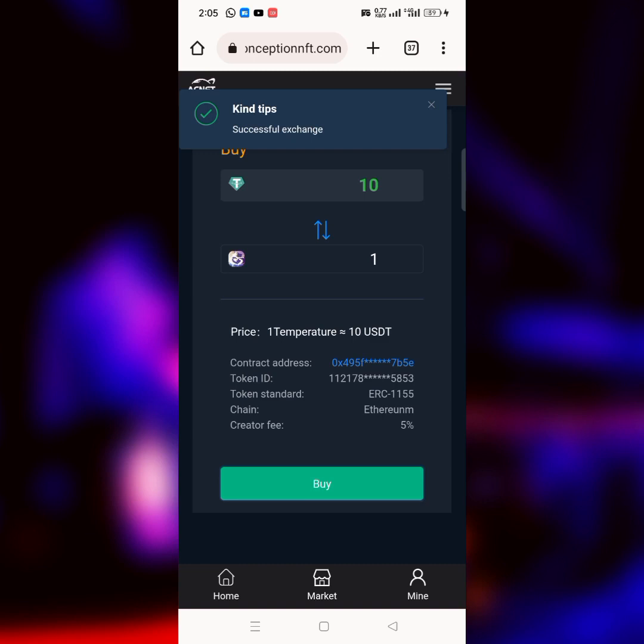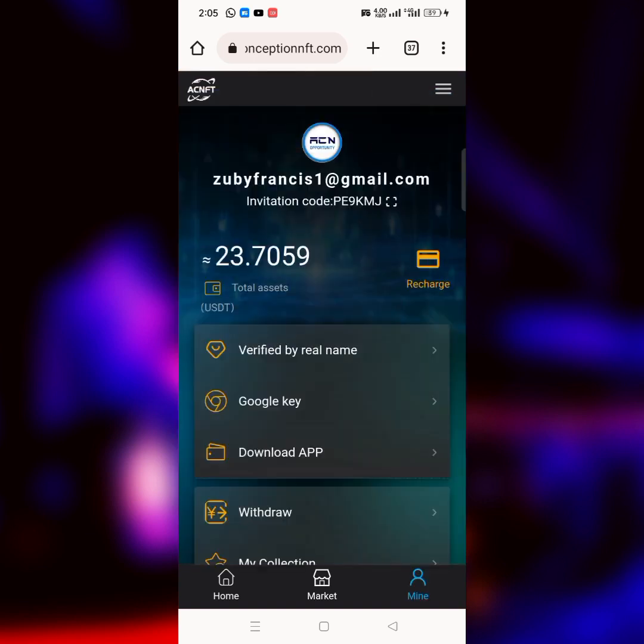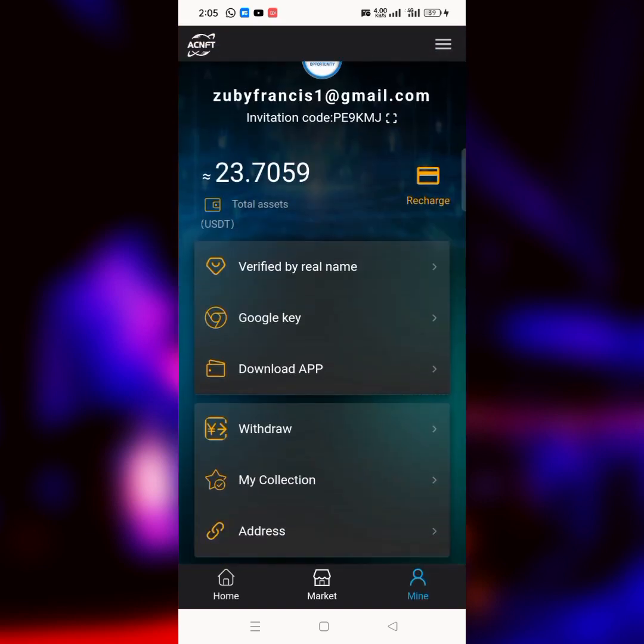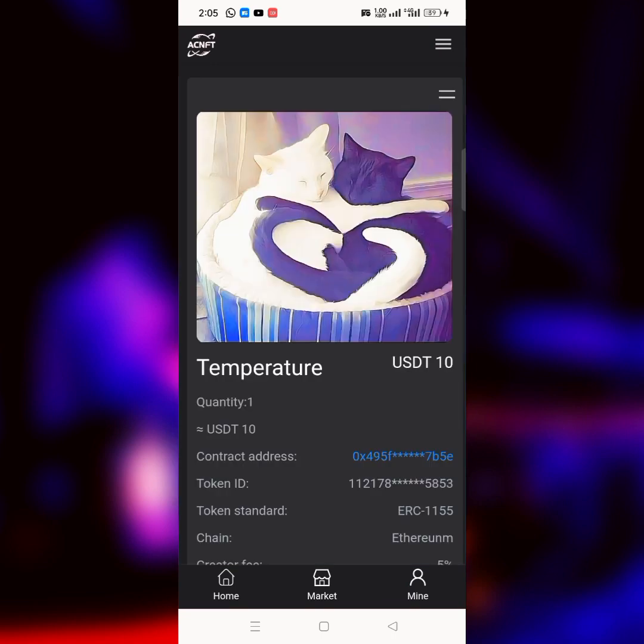So if I go back to my account now, and go back to my collection, you see that I'm now having this particular NFT in my collection.